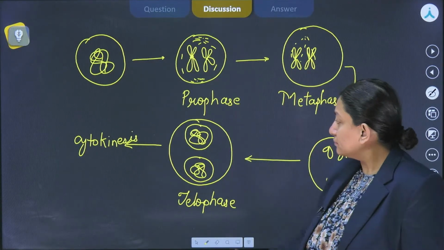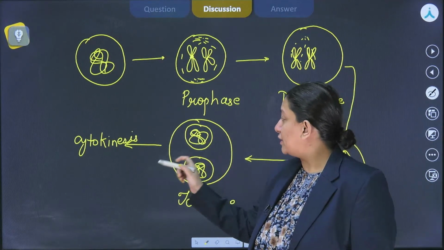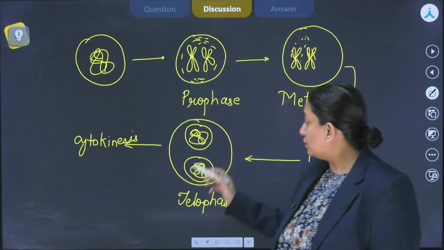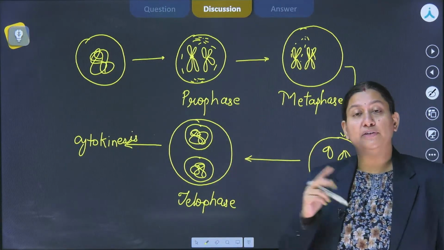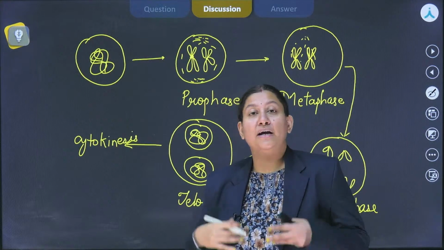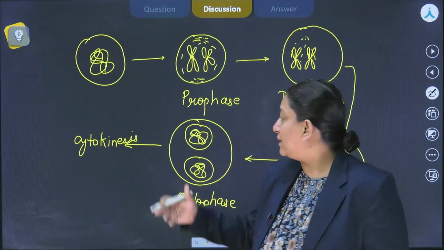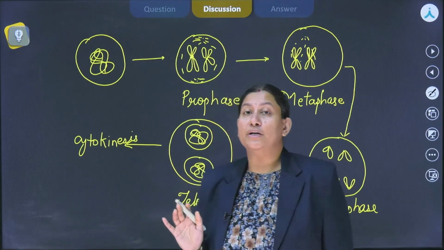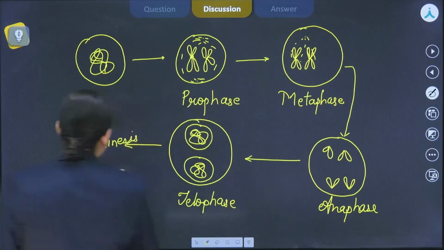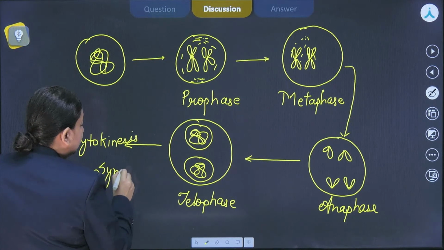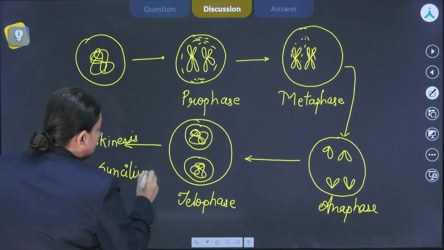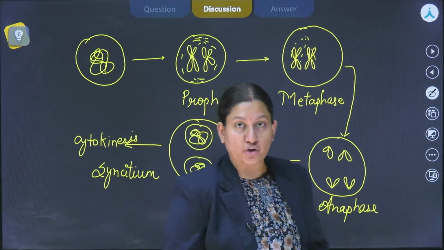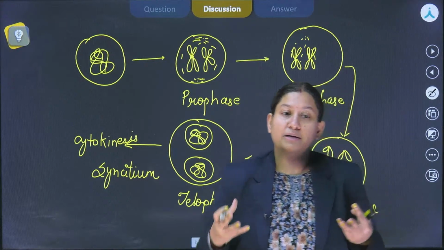So, if karyokinesis is completed and cytokinesis is not occurring, then we could clearly see that in a single cell we will be observing two nuclei. So, if karyokinesis is occurring but cytokinesis is not occurring, then we are going to see the formation of syncytium, a multinucleate condition, right? So, this is about the phases of mitosis, right? So, how exactly the questions could be asked?